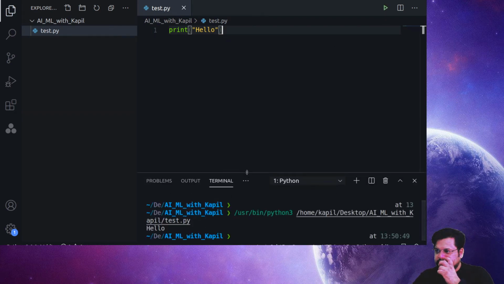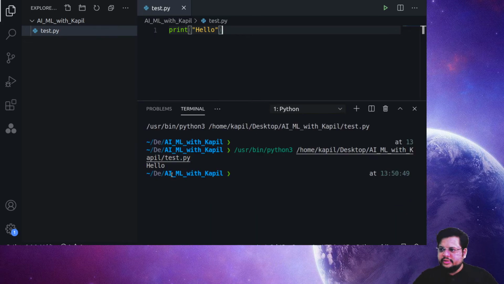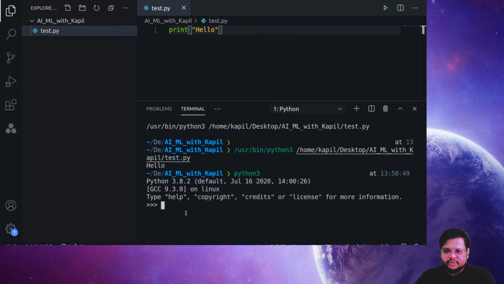Look, this is the terminal, correct? This terminal is representing the folder I am in. Within that, if I just write python3 and hit enter, this is my basic Python. I'm using version 3.8.2 right now on my system. So if you haven't installed any IDE, then you need to go to your command prompt and you can use Python like this. But writing here is not that good. Let me again write the simple command, which is print hello. Okay, but this is not as good as it should be.